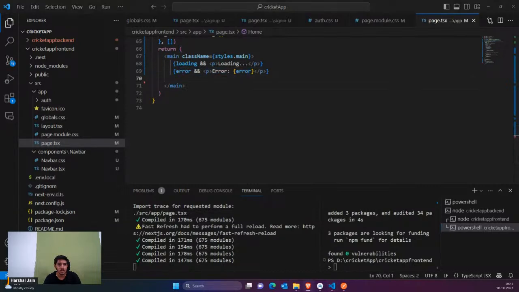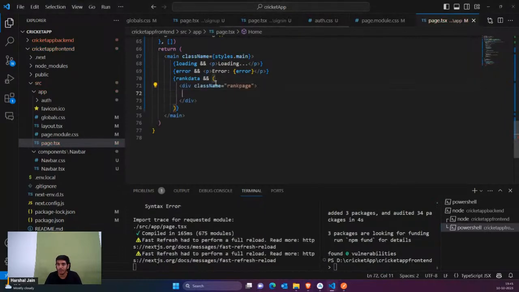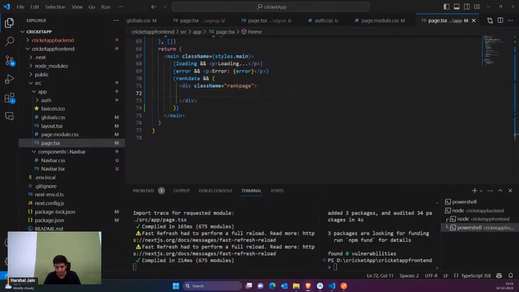Then I'm just going to say that if I have rank data, that means I'm going to show the rank data, if I receive it from the backend. So we'll say that we have a division named rank page. Inside this we are going to show the rank data. So from rank data we have ranks, right? First of all we are going to show the heading of the tournament, whatever the tournament it is.